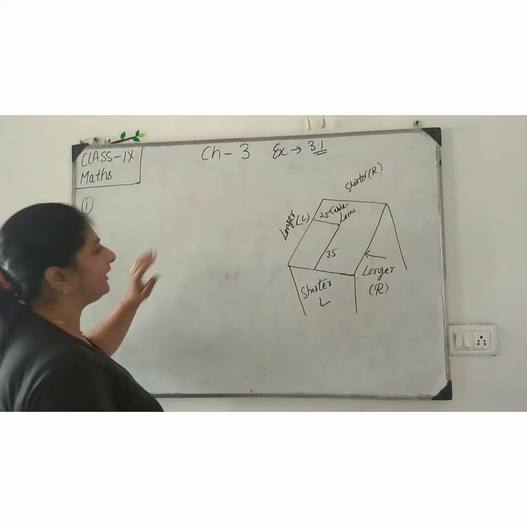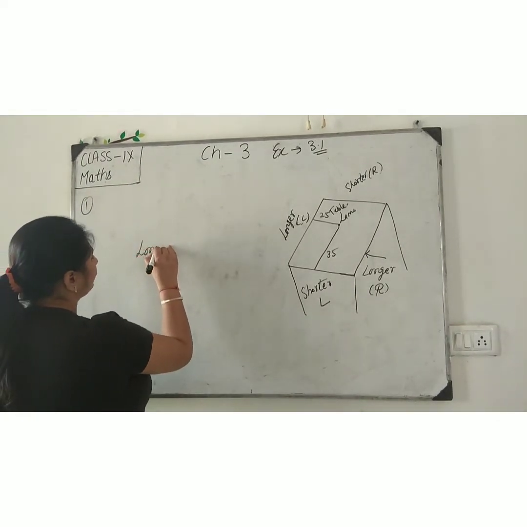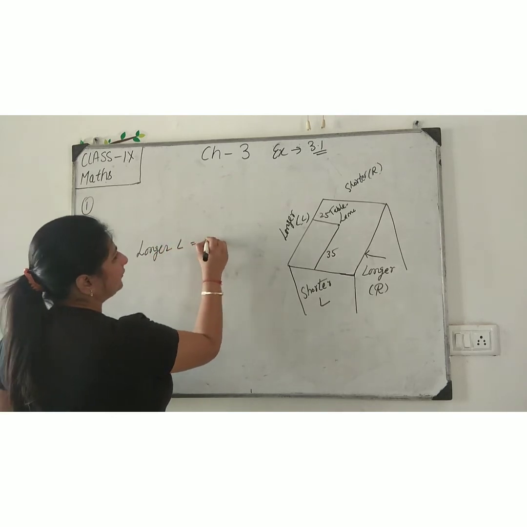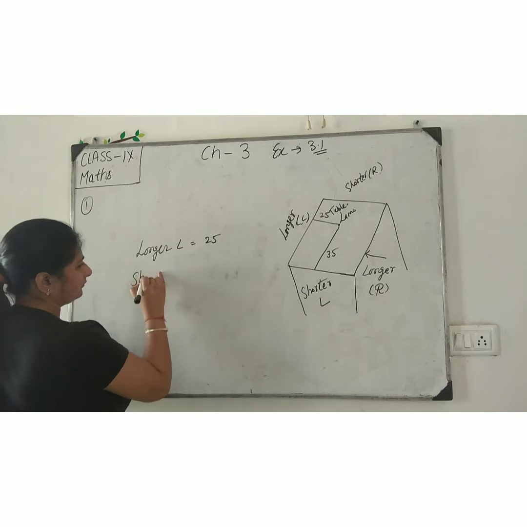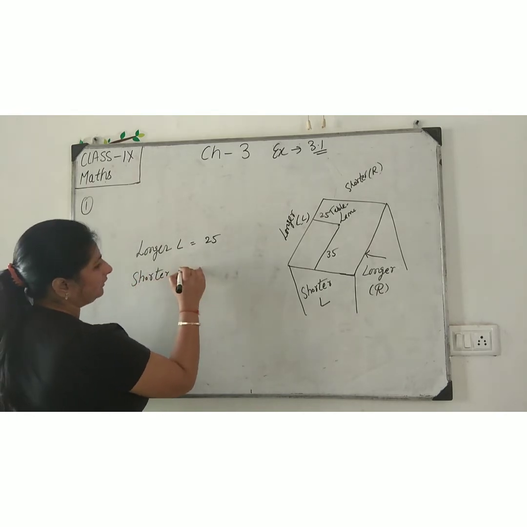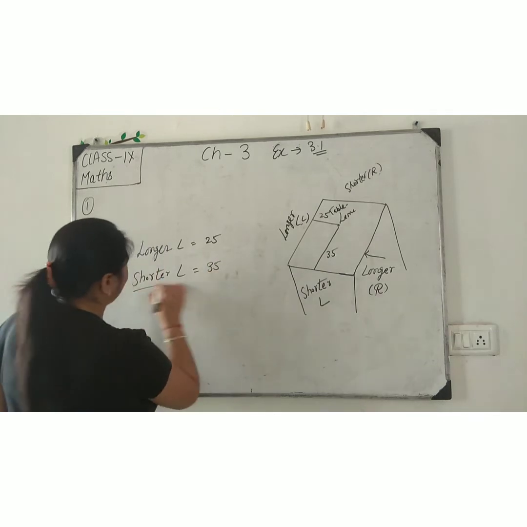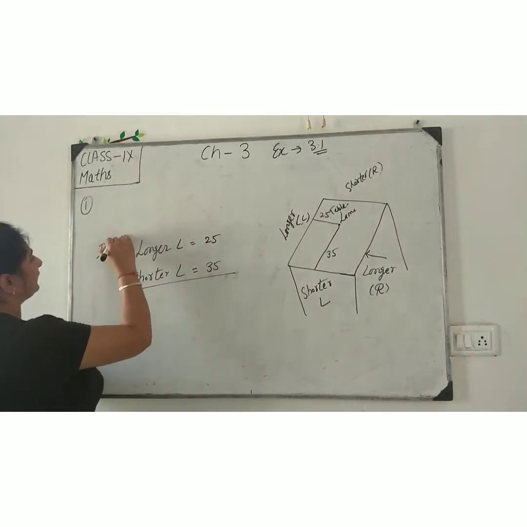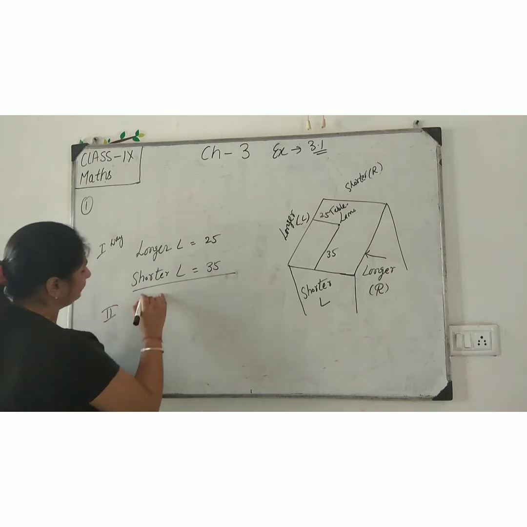So, how to write a fixed point here? Suppose longer left 25, shorter left 35. This is the first way you can write. In the second way, how to write?